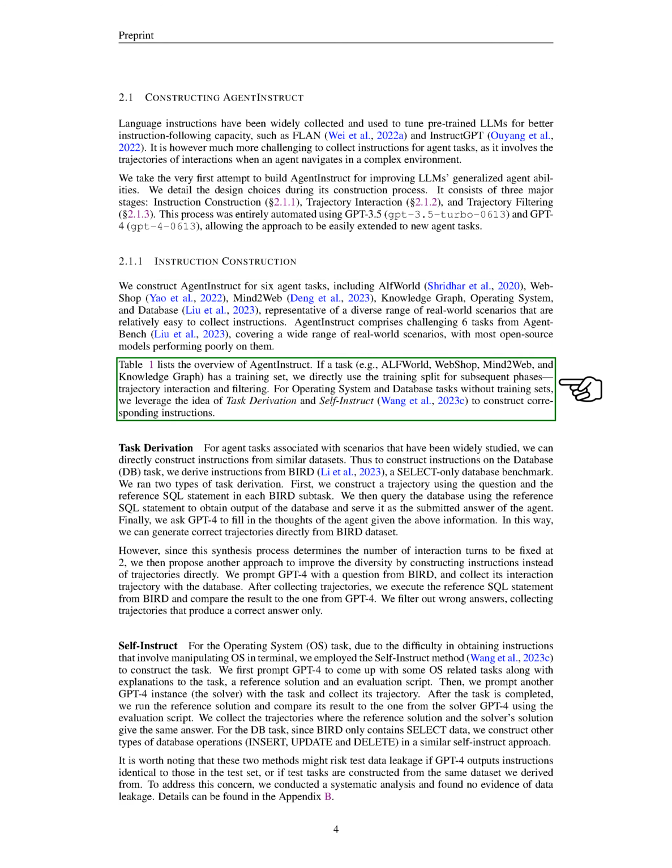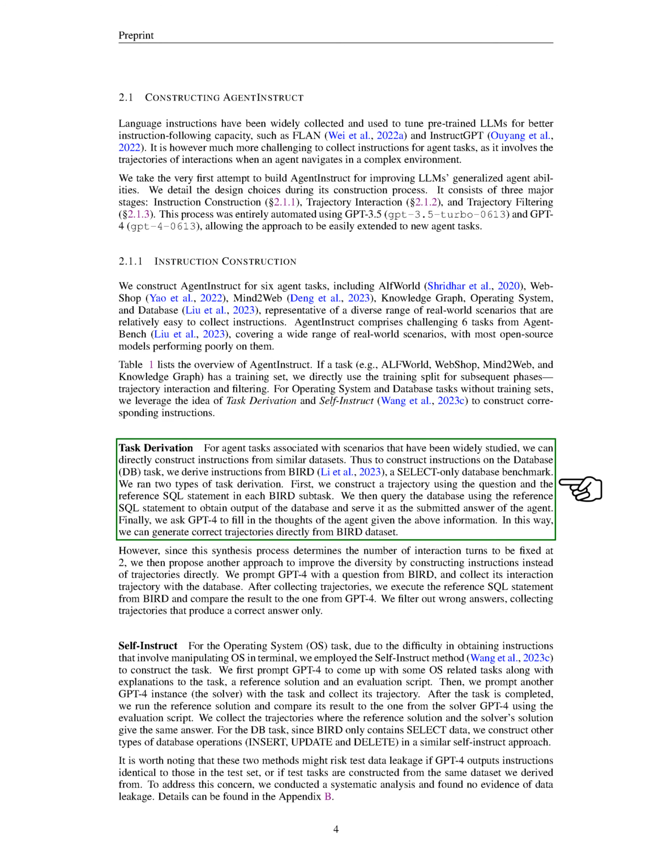If a task already has a training set, like AlphaWorld, WebShop, Mind2Web, and Knowledge Graph, we use that for the next stages of interaction and filtering. For tasks like Operating System and Database, which don't have training sets, we use a method called task derivation and self-instruct to create the necessary instructions. In task derivation, we use similar datasets to construct instructions for tasks that are widely studied.